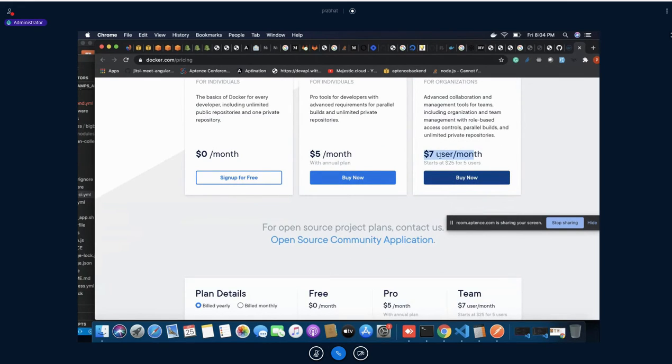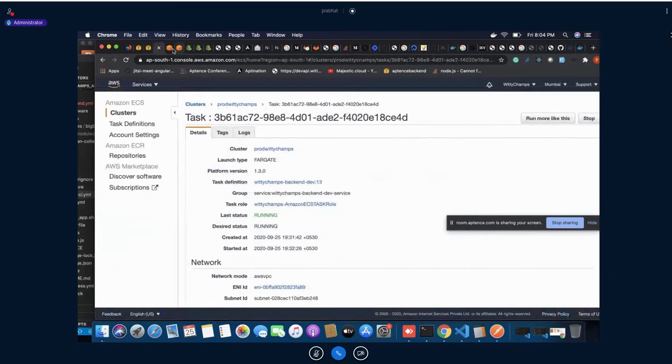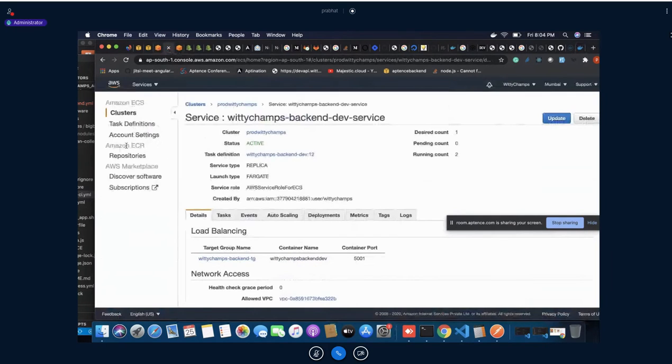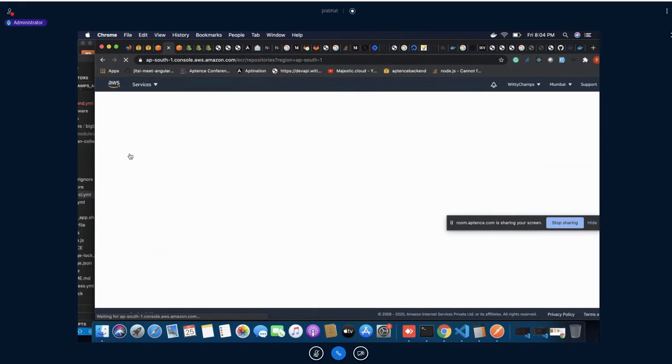But in our case, I'm using, even though this one would become expensive if you are using it. There are a lot of advantages that I'll tell you one by one. But you can see this is the repository you have.